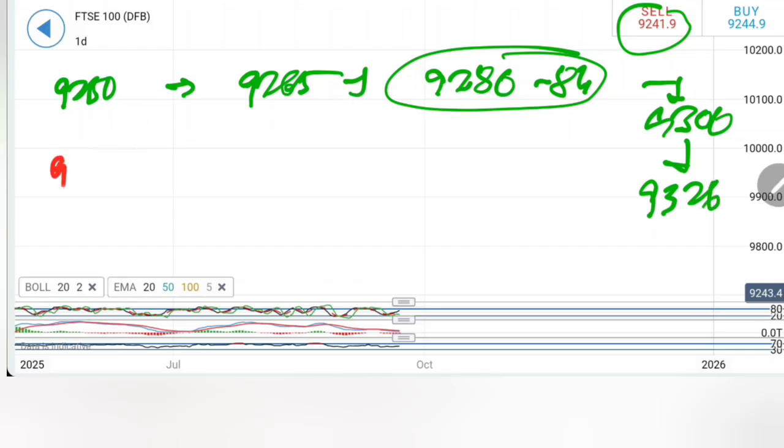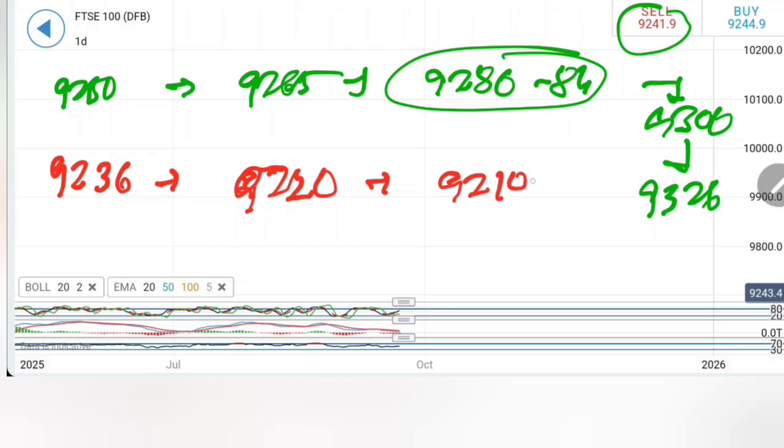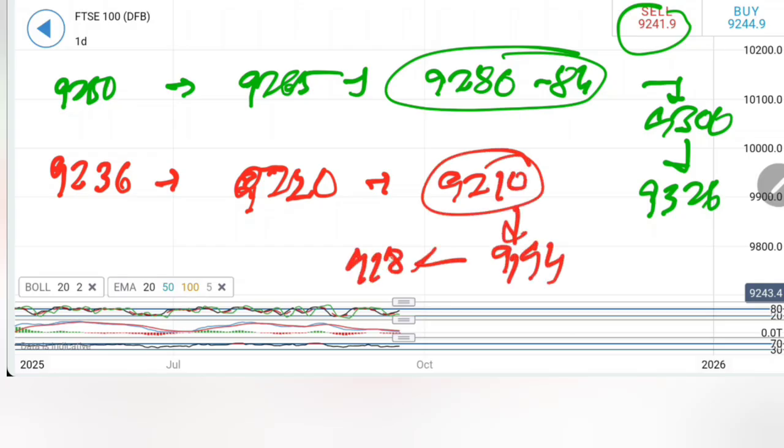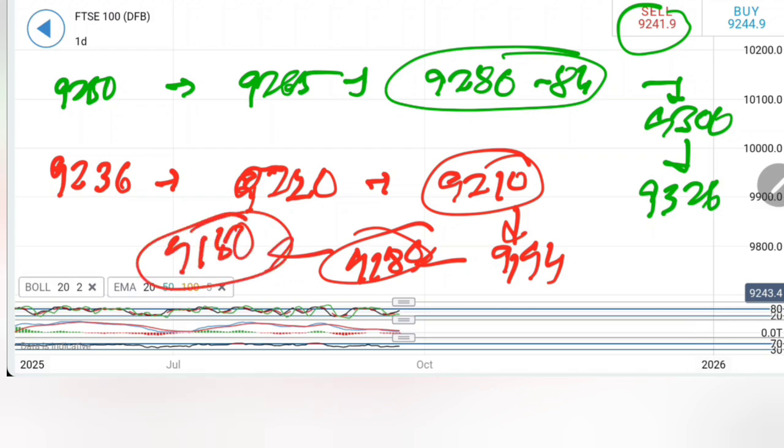On the downside, I will recommend a selling entry at 9236. Expect 9220 as the first target zone, 9210 as the next, 9194 as the next, and 9180 as the last. Any drop below 9180 should take it all the way towards 9150 and lower levels. Take your trades and positions accordingly.